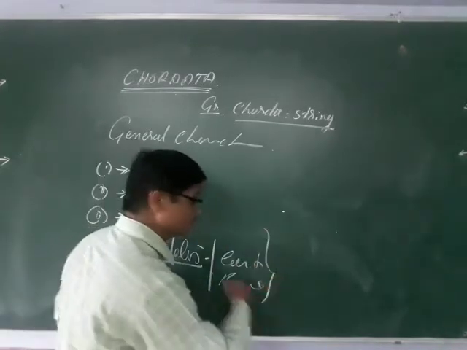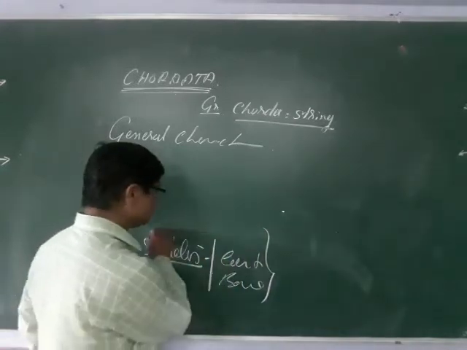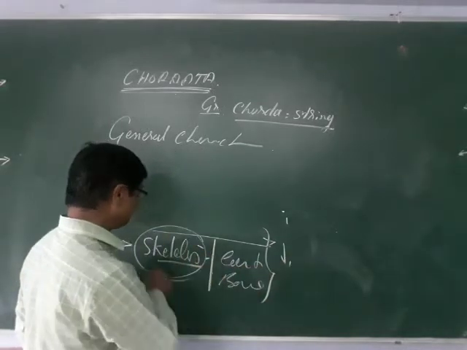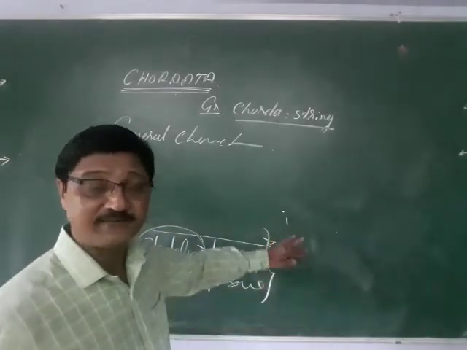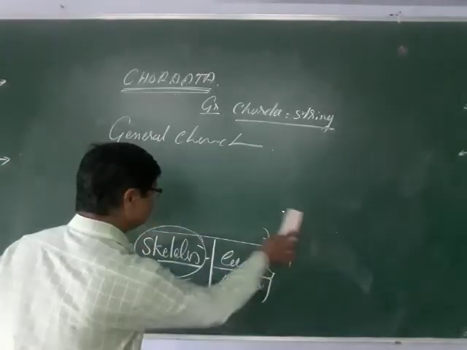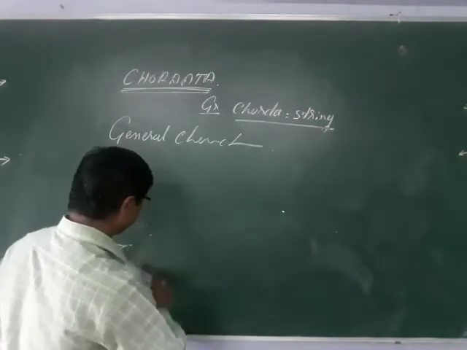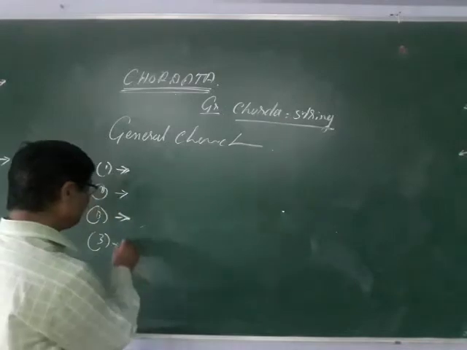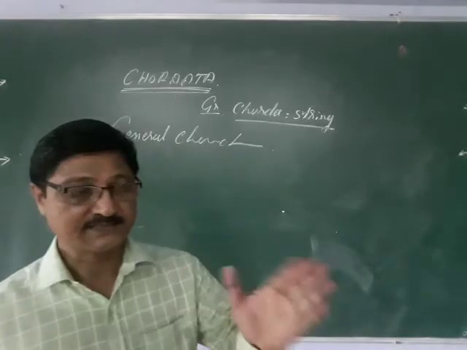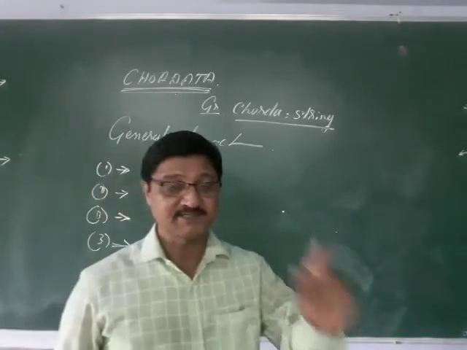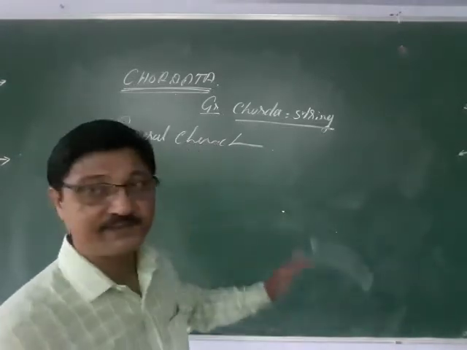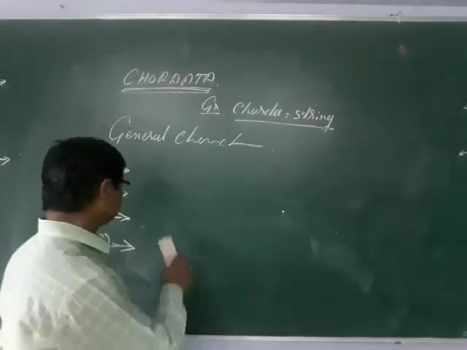Due to the presence of this, we now come across the higher forms, not the lower forms. In the higher forms you are able to see this peculiar structure, the skeleton, and that may be made by cartilage or bone. Due to the presence of this cartilage or bone, the endoskeleton, as I told, the animals have a definite structure, a definite shape to show movement, and their body structure is identified on the basis of their endoskeleton. So this is the endoskeleton.